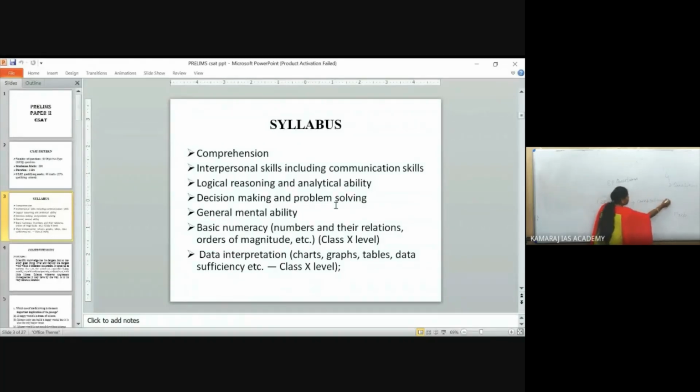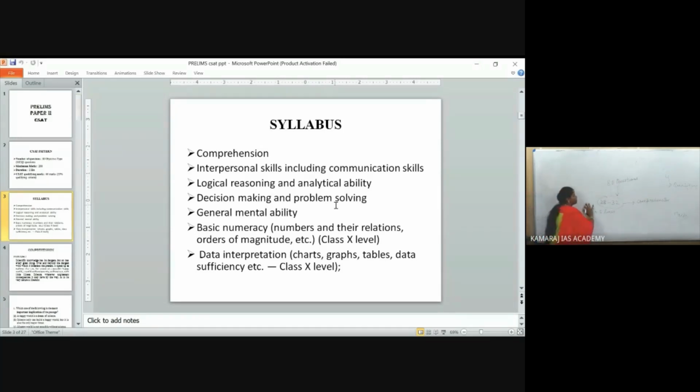Also, you will not have 2 pages or 15 to 20 lines of comprehension. It will have only 5 to 6 lines. Two or three comprehensions will be 10 to 15 lines, but most of them will have 4 to 5 lines. I will show you examples from sample papers: 4 to 5 lines, and you will get 1 question.